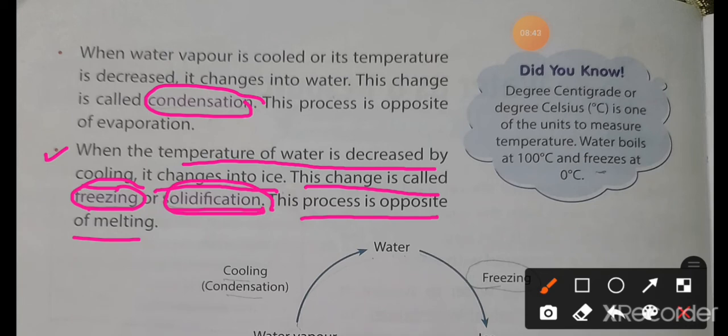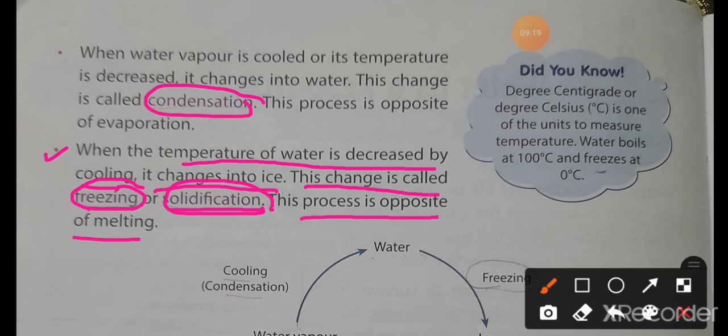You have seen that when you put an ice tray, pour some water in that and put it into the refrigerator, what happens? After some time we find that water has changed into the solid form, ice cubes. That process is known as the freezing process or the solidification process, and this solidification process is just opposite of the melting process.